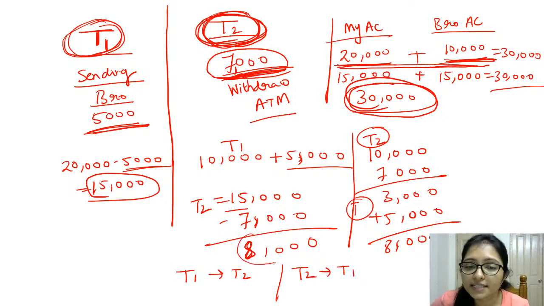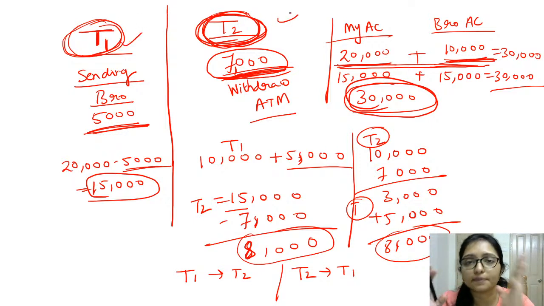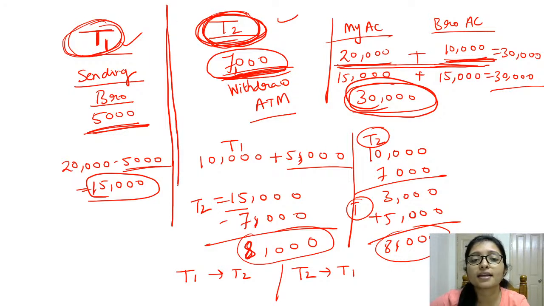So the account is 8000 here or 8000 here, and both are isolated, but actually both T1 and T2 are done at the same time. Actually we are thinking that first 10,000 comes, or we are thinking that no, first 7,000 is deducted, but the actual scenario is that T1 and T2 were done at the same time, parallelly.